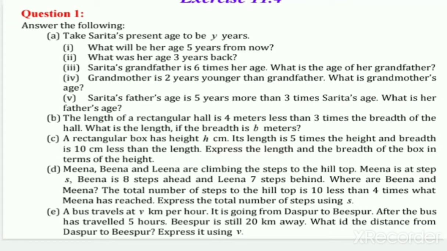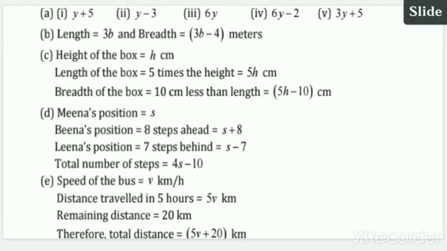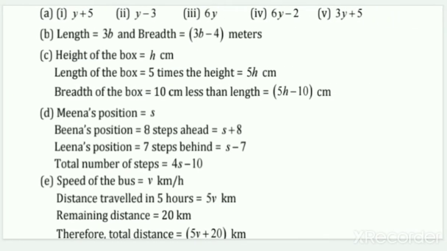Now we have the B part. The length of a rectangular hall is 4 meters less than 3 times the breadth of the hall. What is the length if the breadth is b meters? The length is given as 4 meters less than 3 times the breadth. If the breadth is b meters, what will be the length?